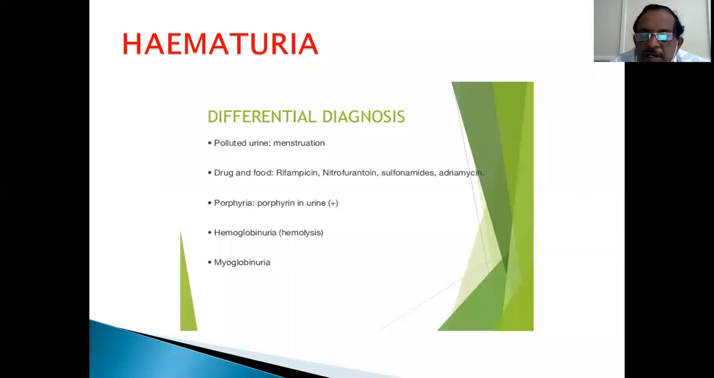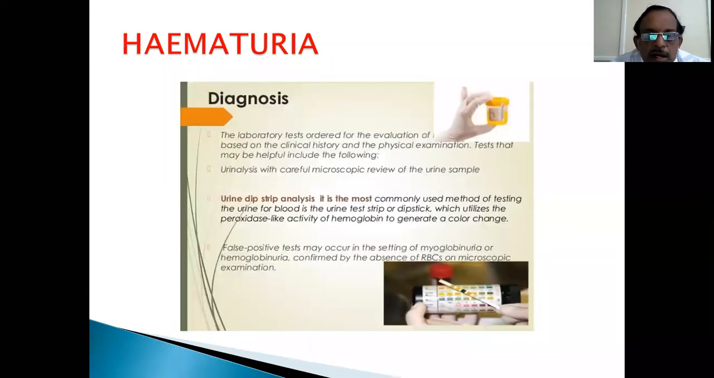Drugs and foods like rifampicin, nitrofurantoin, and sulfonamides produce discolored urine. You have to differentiate from them. Hematuria is the presence of RBCs on microscopy, nothing else. Porphyria, to start with, will be reddish, and on standing it becomes blackish in color. Hemoglobinuria due to hemolysis is colored dark brown or red, but no RBCs are there on microscopic examination. Myoglobinuria also occurs after severe exercise and some diseases. Again, there are no RBCs in the urine.